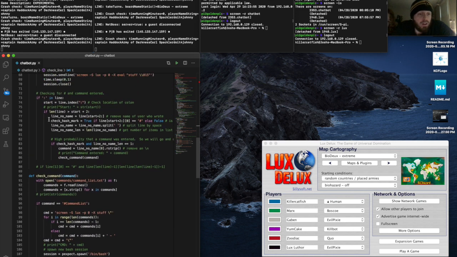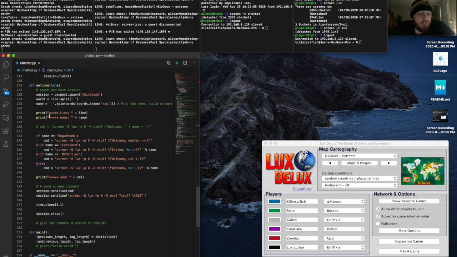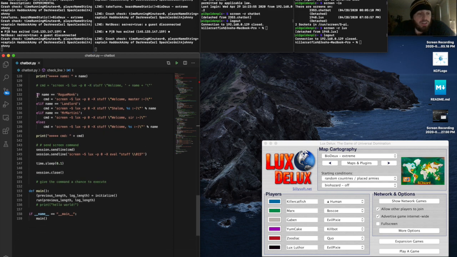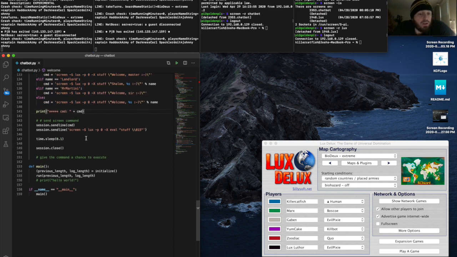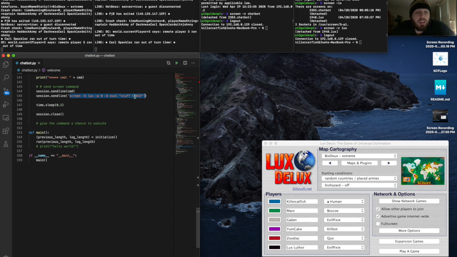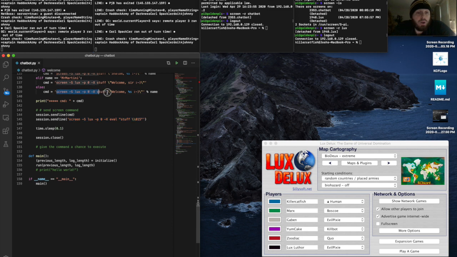And all that comes down to welcome, and it uses some really cool stuff here. It spawns a new terminal window in the background, and some of my friends in there get special treatment. But pretty much the magic in my mind is that through using this library, I can actually send to the screen with a specific name that's detached somewhere else off in Neverland, and I can send a welcome according to that name that I've parsed out from the input.